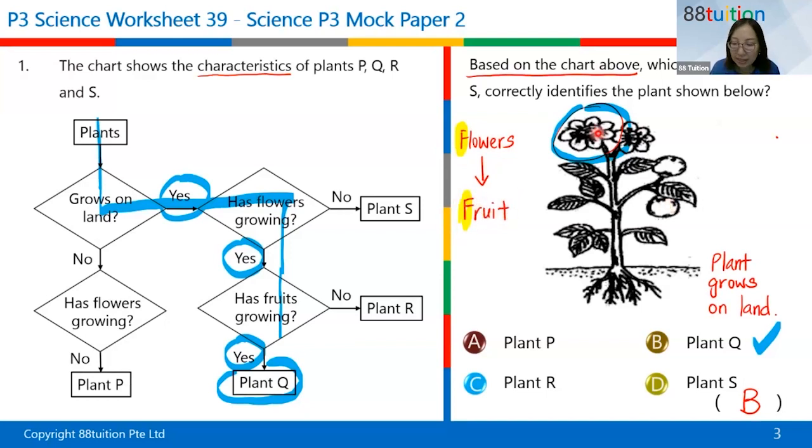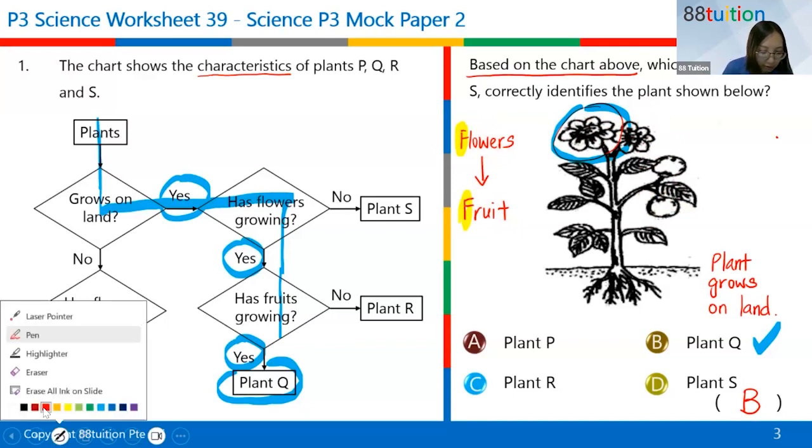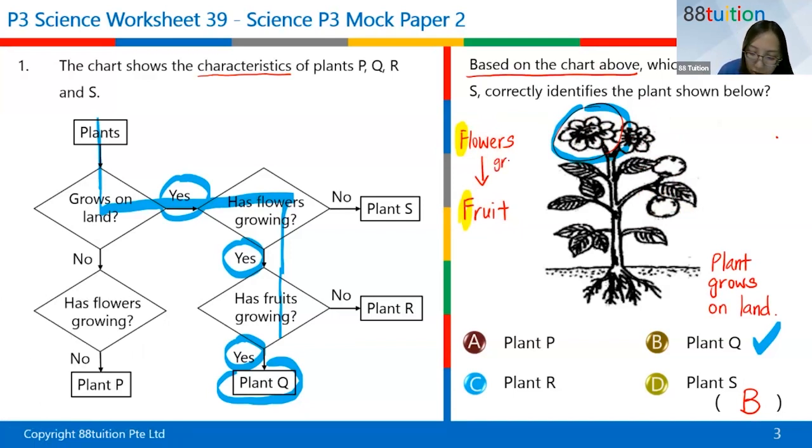Once you see a fruit, so let's say I can change this to another picture, no flower, but only one fruit, then it must also be a flowering plant, because fruit comes from flowers. Right, flowers will grow into a fruit. Okay, so let me write here. All right, so flowers grow into fruit. All right, is everyone clear? Any questions so far? F and F, flowers start with F, fruit start with F. So remember the F word, flower grow into fruit. Any questions? Okay, let's move on.